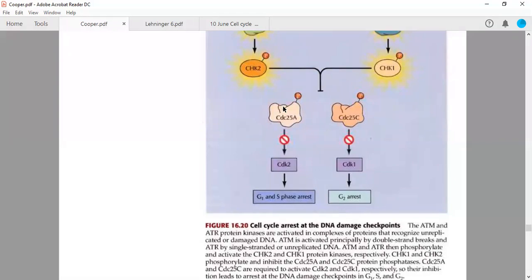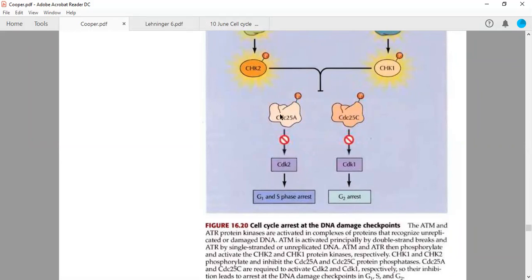Look, the function of a phosphatase is to remove phosphate. But suppose phosphorylation happens on the phosphatases themselves, what will happen? They will be degraded. Therefore, they are inhibited. There is an inhibitory sign here. They are inhibited by these two kinases, either checkpoint kinase 1 or checkpoint kinase 2. So how will they inhibit them? They will phosphorylate these two phosphatases and will not allow them to remove the two phosphates which we discussed earlier.